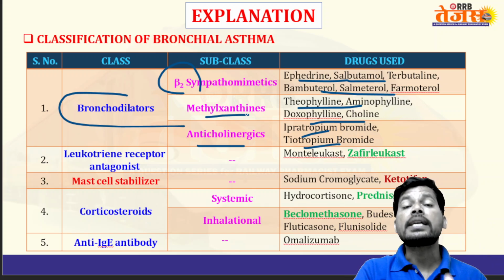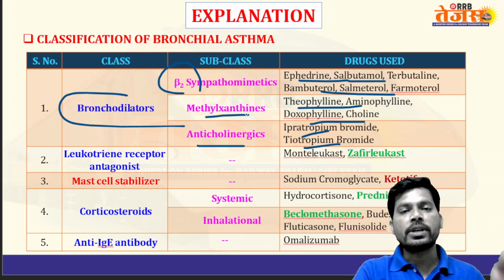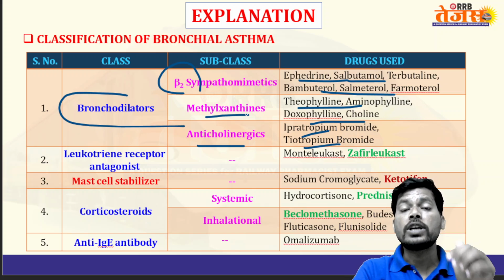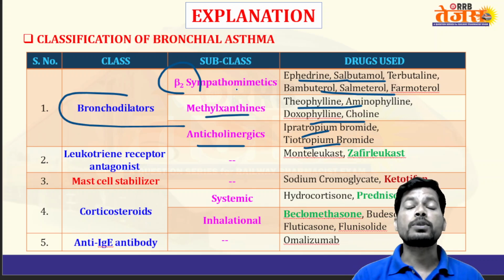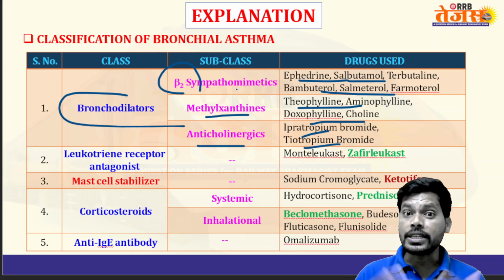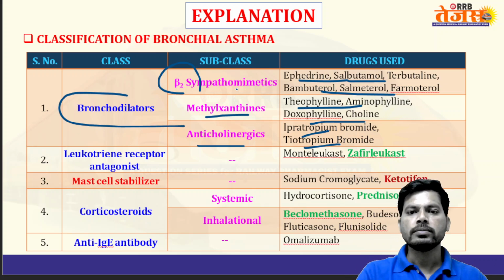Methylxanthines inhibit the phosphodiesterase enzyme, which leads to increased cyclic adenosine monophosphate levels. The cyclic adenosine monophosphate causes dilation. And beta 2 receptor agonists act on the beta 2 receptors of the sympathetic nervous system and cause dilation of bronchial smooth muscle. Next, leukotriene receptor antagonists.